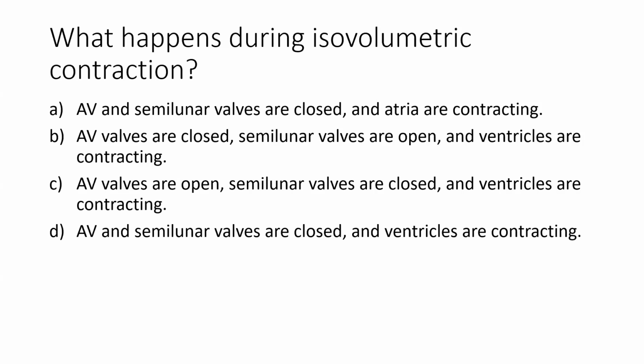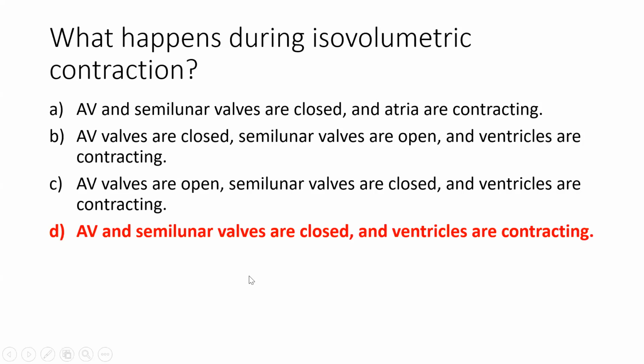And so blood is neither entering nor exiting that chamber. So the correct option here is going to be D. AV and semilunar valves are closed and the ventricle is contracting. Okay, the atria are not contracting and none of our valves are open. All right, and we could flip-flop this question and ask about isovolumetric relaxation. It would have been the same thing, but we would have had ventricles relaxing.